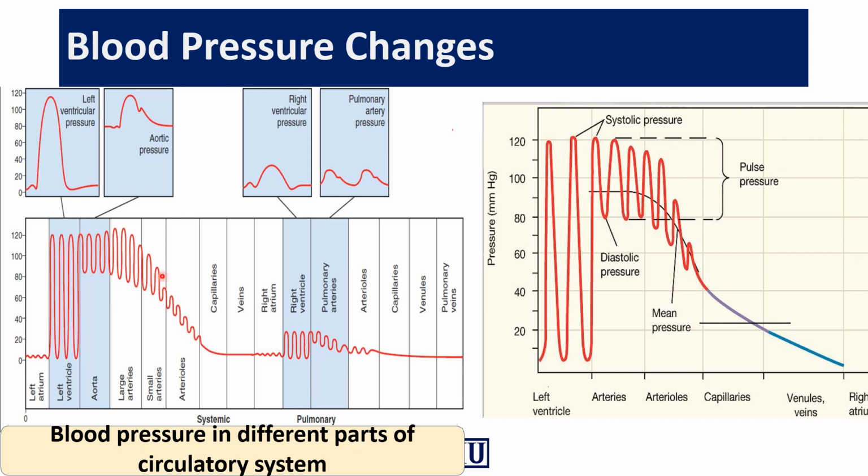Therefore, we measure the blood pressure in the arteries, because the maximum pressure in the blood vessels is present in the arteries. Maximum जो blood pressure है blood vessels में वो arteries में होता है, इस वजह से हम लोग arteries में ही blood pressure measure करते हैं.